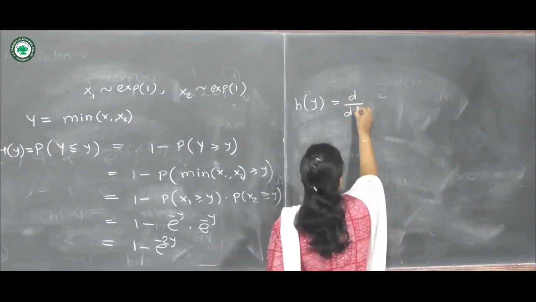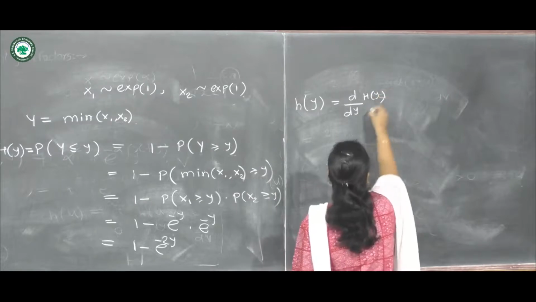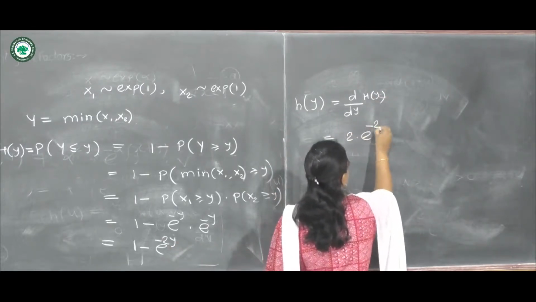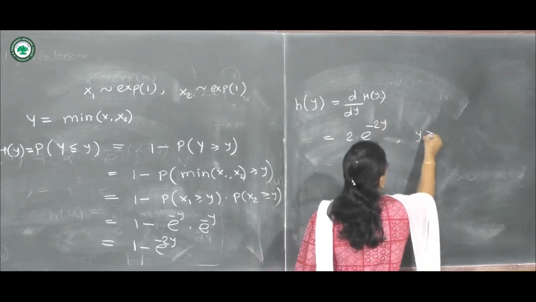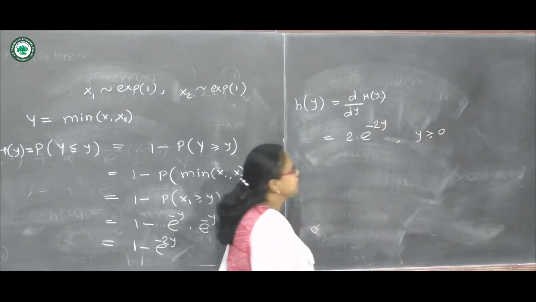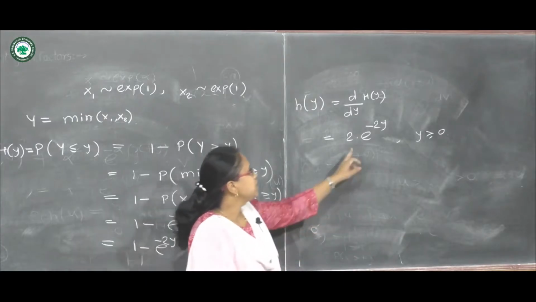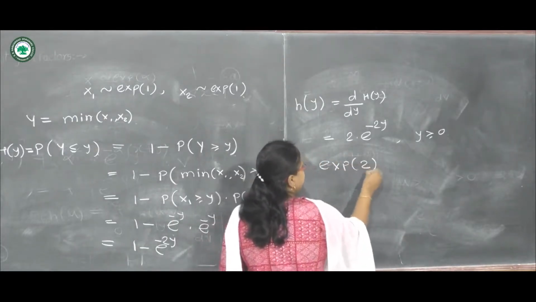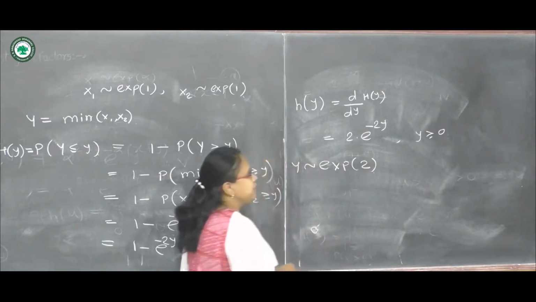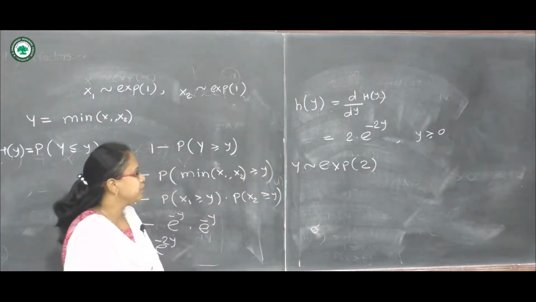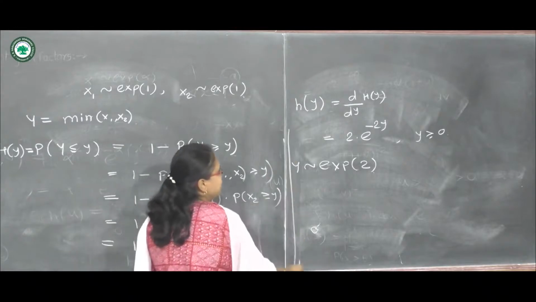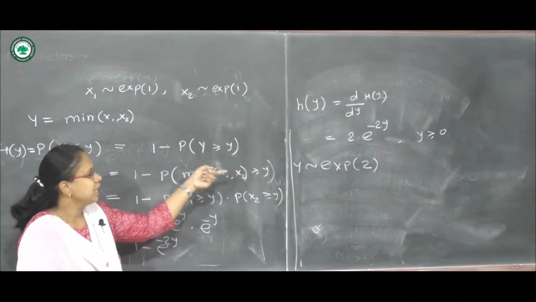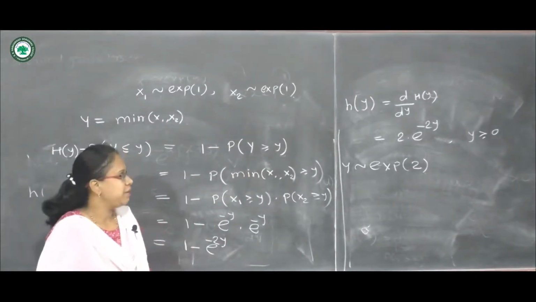So the derivative of h of y is 2 into e raised to minus 2y, and here the range of y is from 0 to infinity. This is an exponential distribution with parameter 2. So y follows an exponential distribution with parameter 2, and we have proved this: the distribution of y, that is the minimum of x1, x2, is exponential with parameter 2.